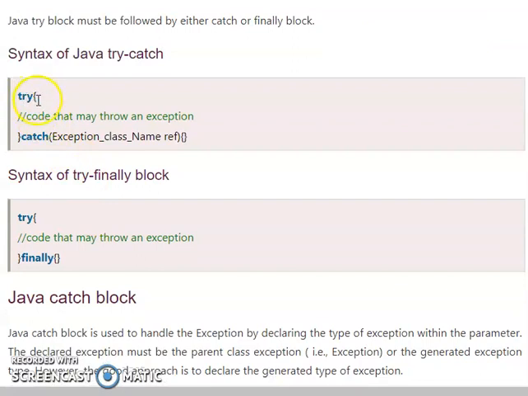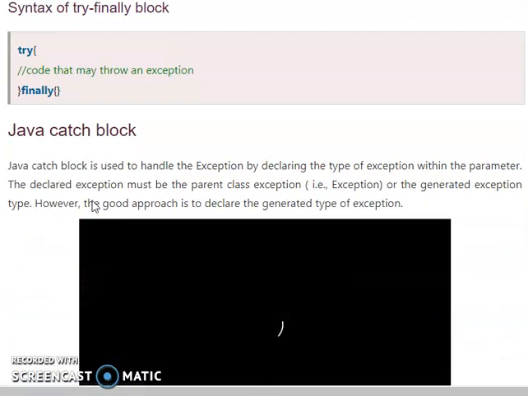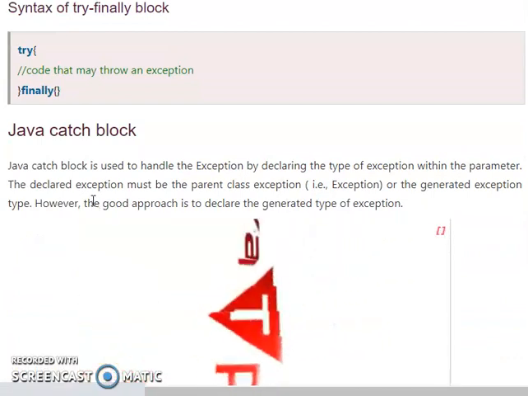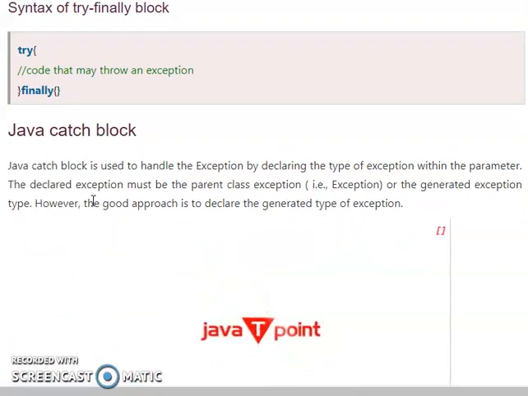Here in this example, this is a try with a catch statement, or try with finally. So every try block must be followed by either a catch or a finally. If there is a try statement, you have to give a catch or finally, so there are two options here. Here is the Java catch block. The Java catch block is used to handle the exception by declaring the type of exception within the parameter. The declared exception must be the parent class exception or the generated exception type.